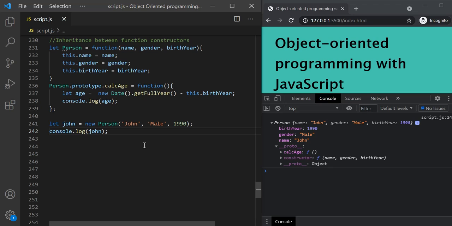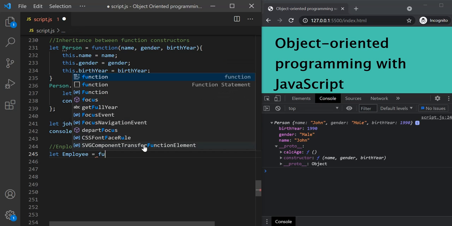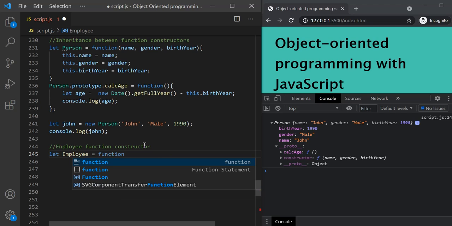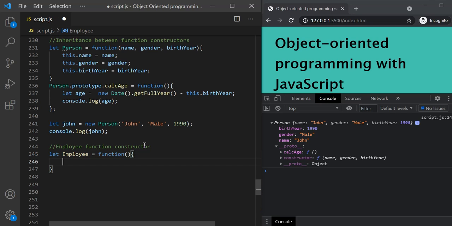Now what we want is to create another function constructor called employee. So let's do that. Let's call it employee. This employee function constructor is going to have name, gender, birth year property, and also employee ID and salary property.